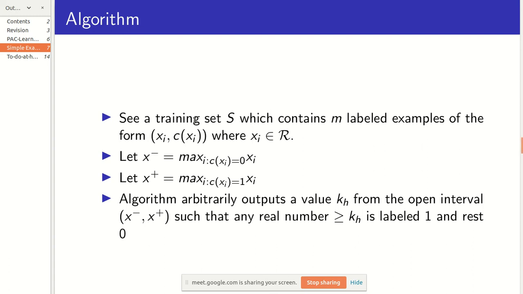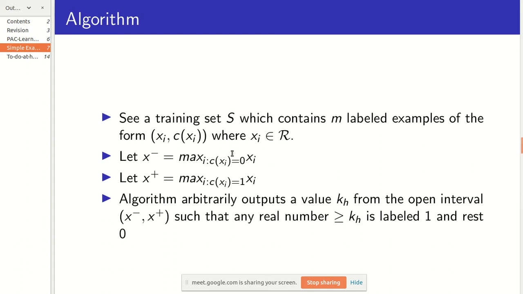From the training set, which contains m labeled examples of the form xi comma c(xi), where c(xi) is the label assigned to the real number xi, which belongs to the real numbers, we'll define these two numbers, x minus and x plus. Just a minor error here, I'll fix it verbally and later in the slides.